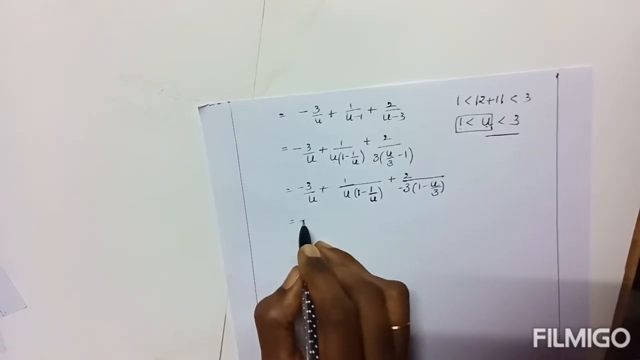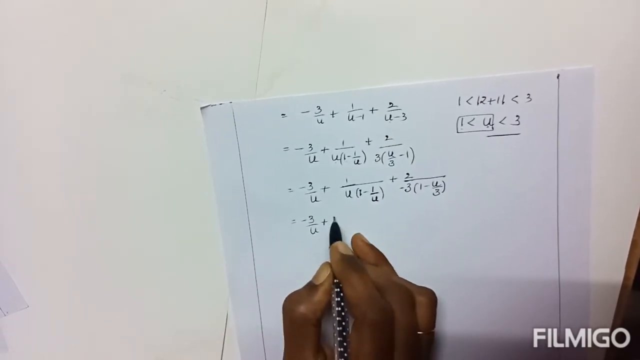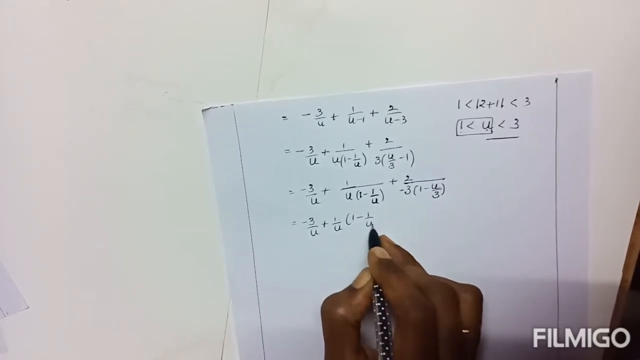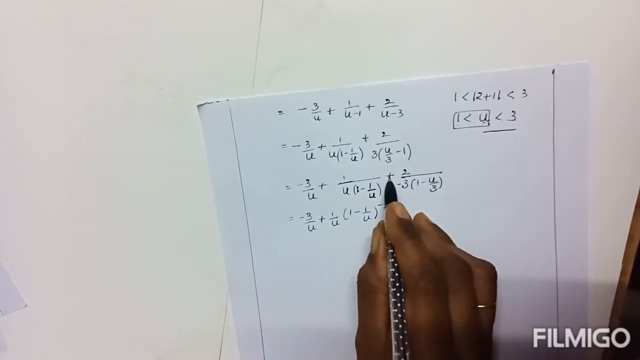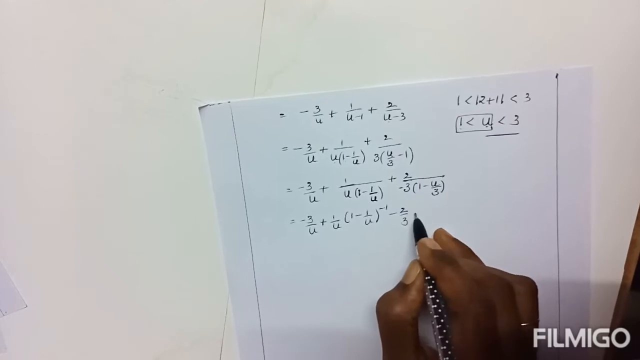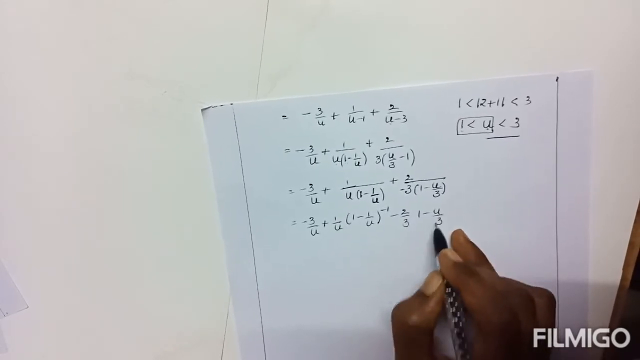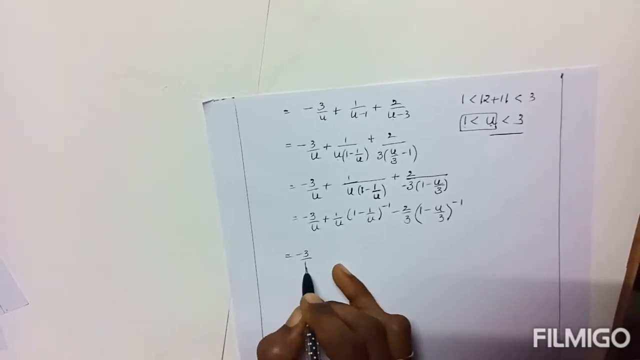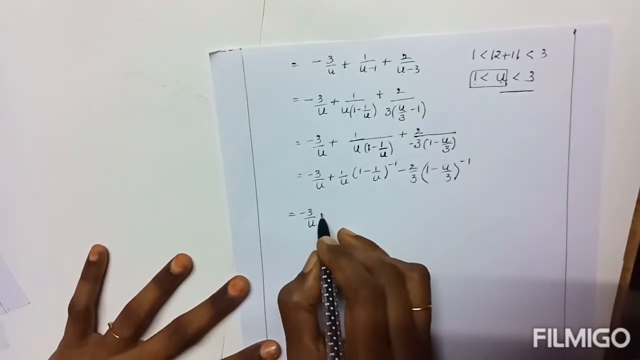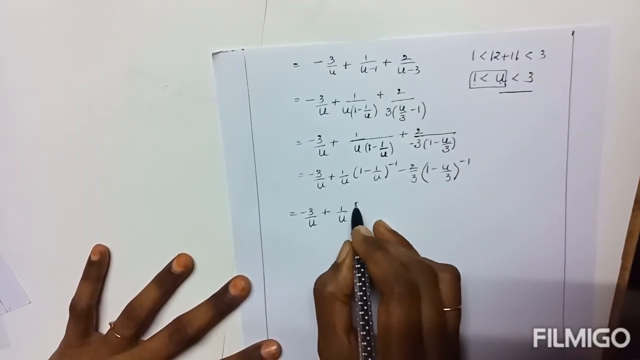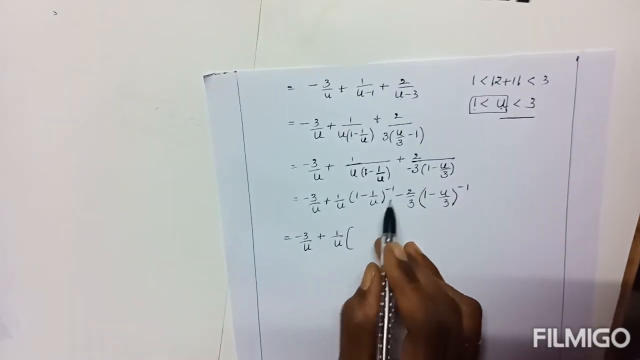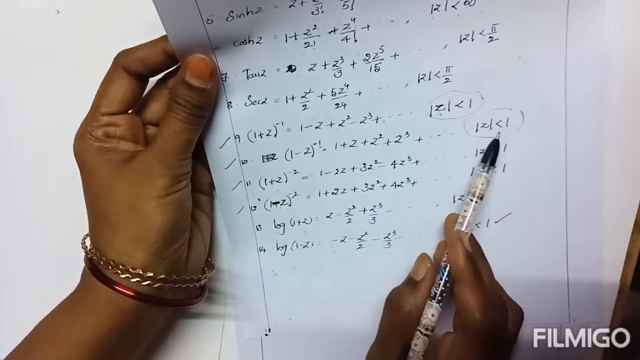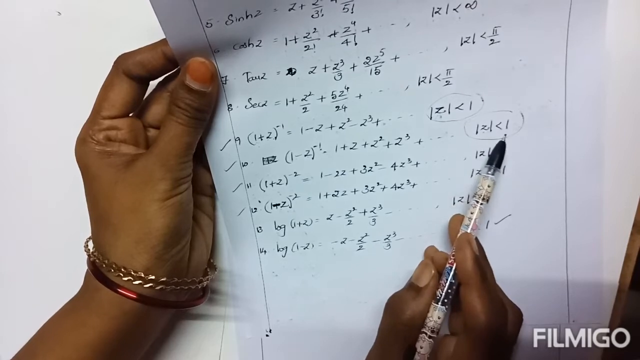Now next we need negative powers. To get negative powers, 1 by u is as it is; write this factor completely in the numerator, minus into plus. After that, 1 minus u by 3 whole power minus 1, that equals minus 3 by u plus 1 by u. This is similar to 1 minus z whole power minus 1, where 1 is greater than z, or modulus of z is less than 1.